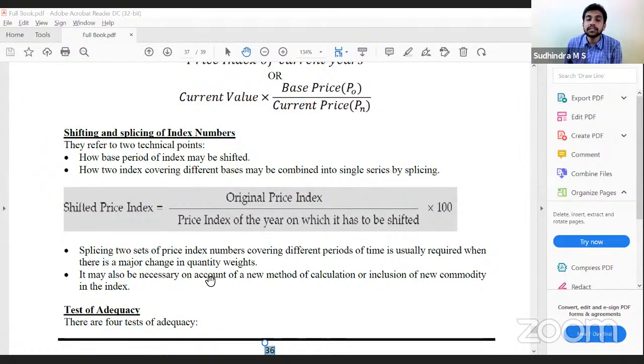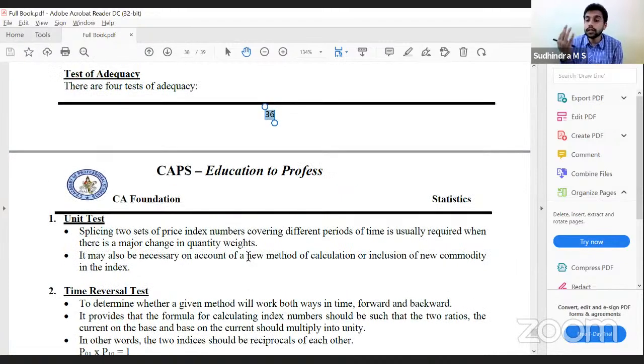Yes. Last is test of adequacy. We have 4 tests: unit test, time reversal, factor reversal, and circular test. Unit test is, it should be irrespective of the units. Okay, there is some mistake here in the material. Unit test is, it should not get affected by the units. All index numbers satisfy the unit test except one. Which one? Simple aggregate. Simple aggregate does not satisfy the unit test.